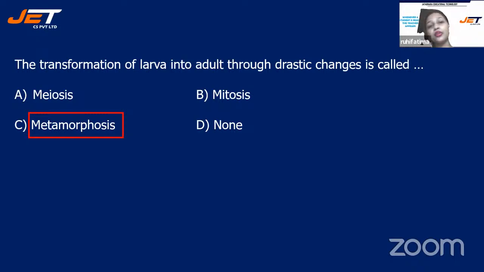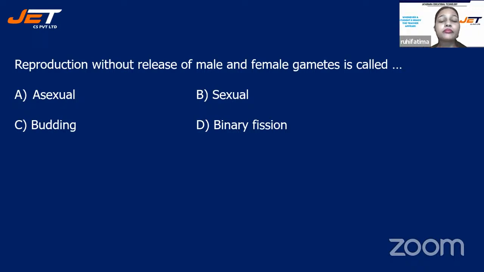You all have answered very well. Next question. You have your question that says reproduction without release of male and female gametes is called. And your options are A. Asexual, B. Sexual, C. Budding, or is it D. Binary fission? Reproduction without release of male and female gamete. Sexual reproduction, asexual reproduction, budding, or binary fission.